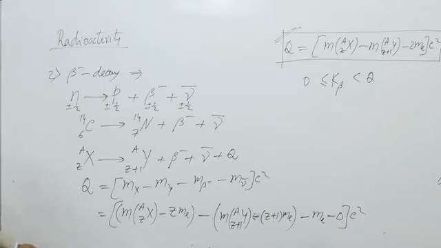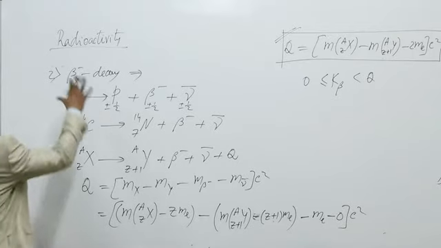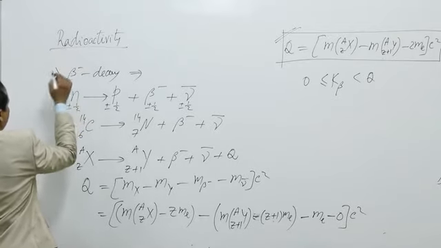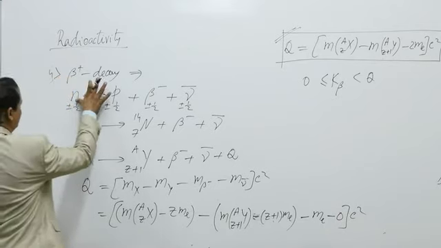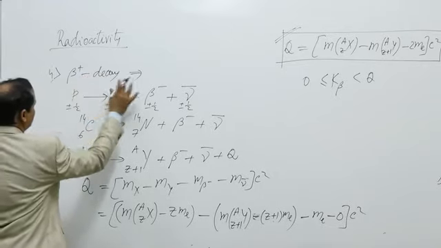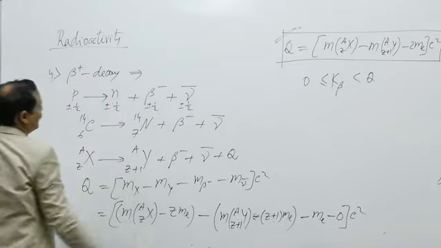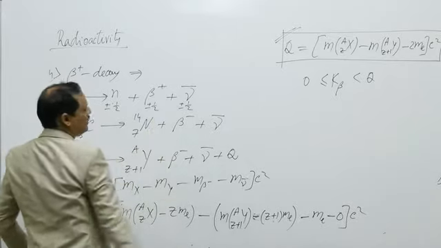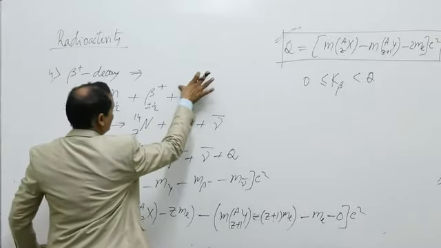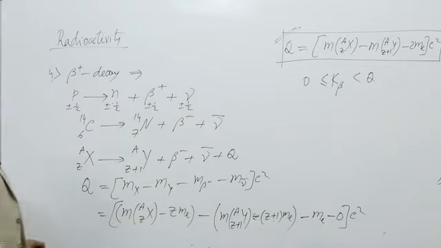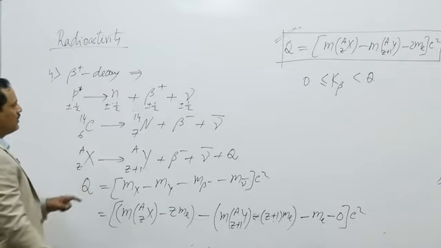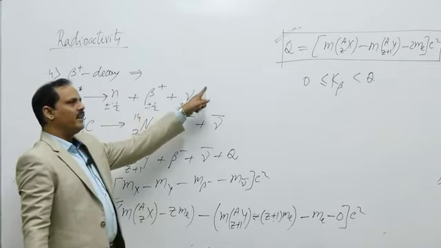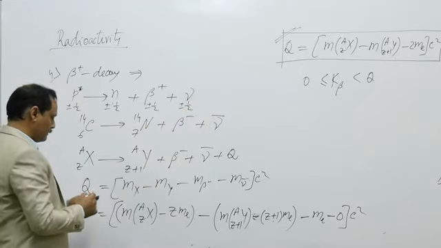So this is beta minus decay. Before going to gamma decay, let me tell the fourth one, beta plus decay. In beta plus decay, what happens? A proton of nucleus gets converted to neutron. Due to conservation of charge, a positron is emitted, and due to conservation of spin, a neutrino is emitted. So, when a proton of nucleus gets converted to neutron, then positron and neutrino are emitted.